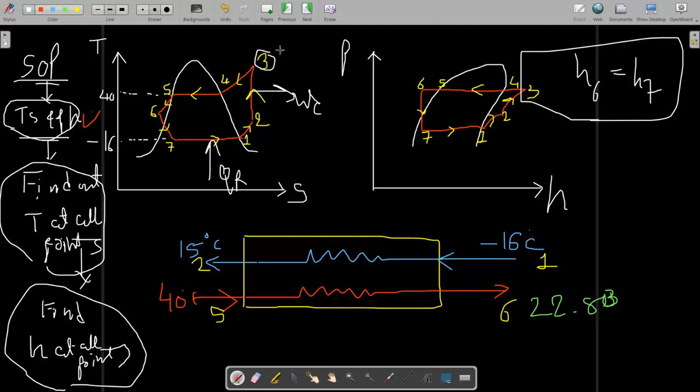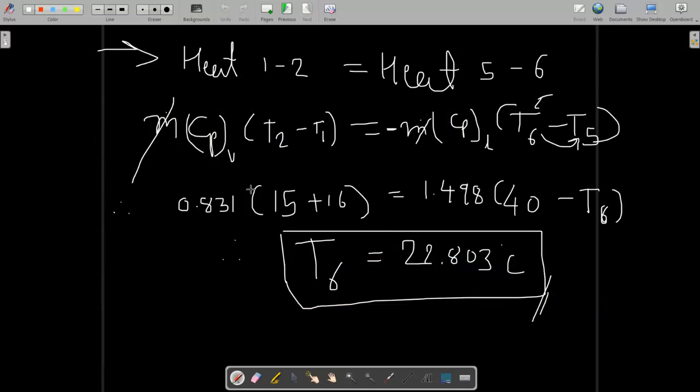So how to find it? You can see here that 2 to 3 is an isentropic process, so the entropy at point 2 and point 3 will remain the same. What is the entropy at point 2?